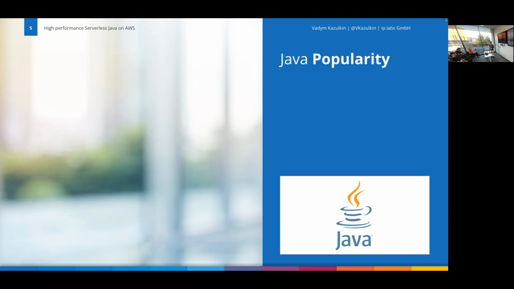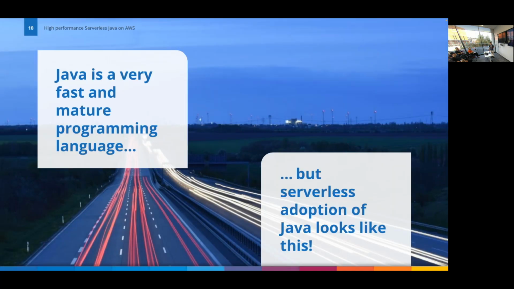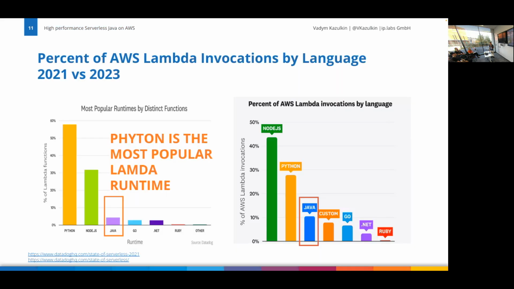Now let's start with general Java popularity. Really cool programming language, huge community, lots of open source projects, Spring, Quarkus, or whatever. And Java is, I would say, among the top 3 popular programming languages in general, depending on the statistic: GitHub projects, job postings, Stack Overflow questions, however you can calculate that.